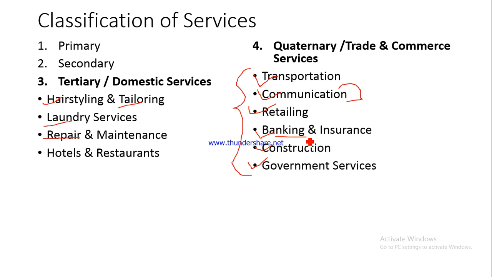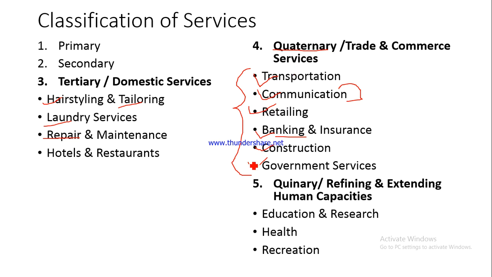Again, government provides other kinds of services like health and education. We have talked about the district hospital, which is nothing but provision of health services by the government. And we have the degree college of Pithoragarh, which is again an example of how government is providing education services also. So these kinds of services would be clubbed into quaternary services, right?